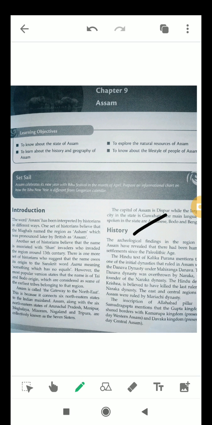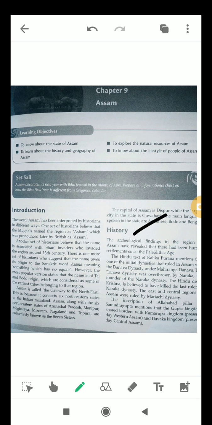So see, archaeological findings in the region of Assam have revealed that there has been human settlement since the Paleolithic age. The Hindu text Kalika Purana mentions that one of the initial dynasties that ruled in Assam was the Danava dynasty, under Mahiranga Danava.